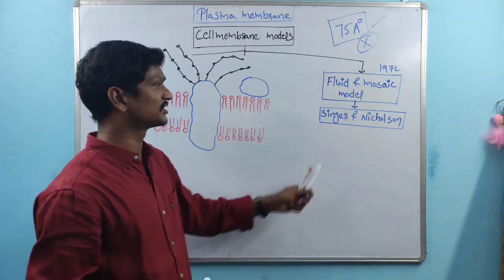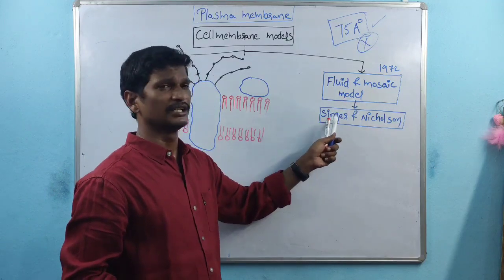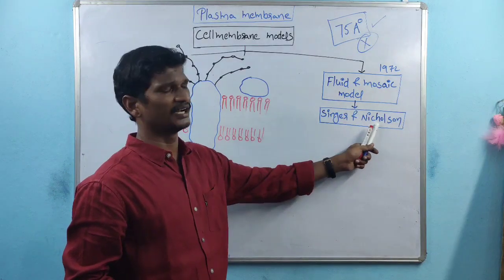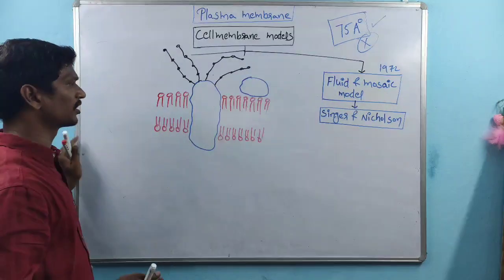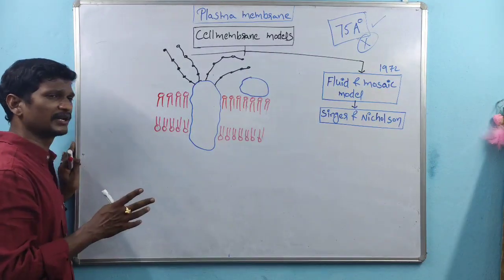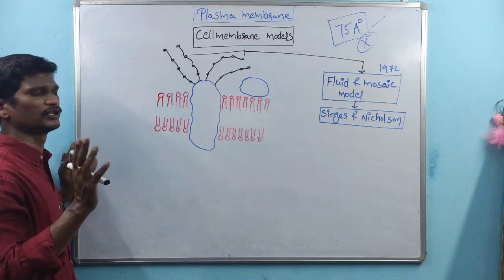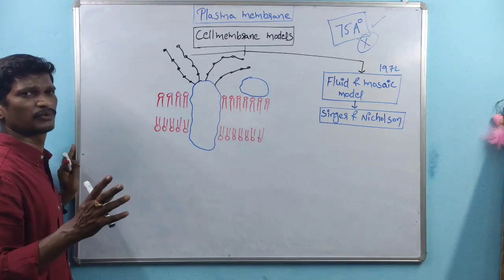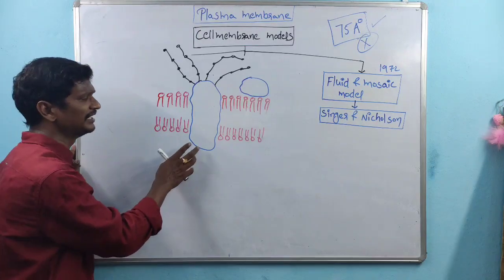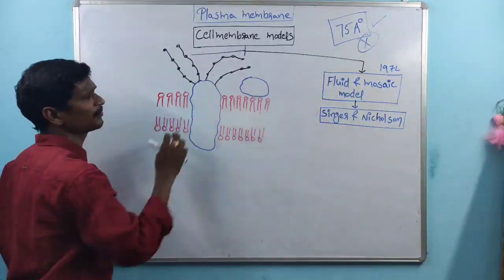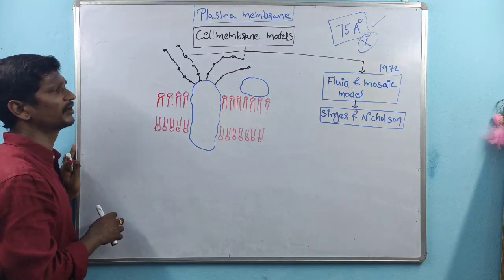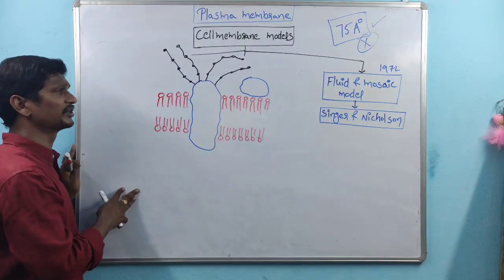So this is the fluid and mosaic model. This theory was proposed by Singer and Nicolson in 1972. According to this model, within the plasma membrane there are two layers of phospholipids and two types of proteins: integral proteins and peripheral proteins, with some carbohydrate moieties attached to the proteins.